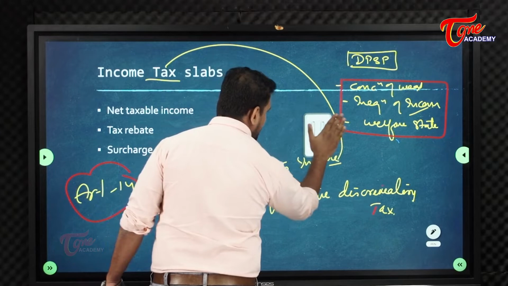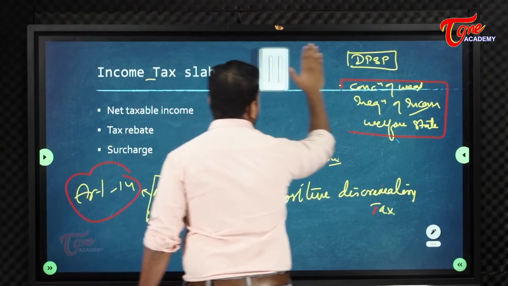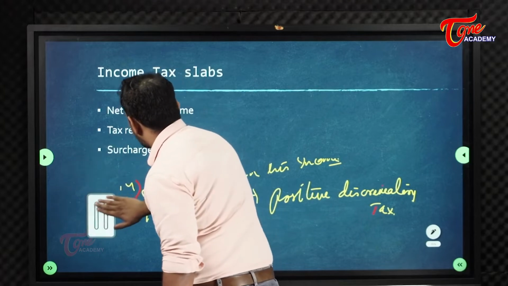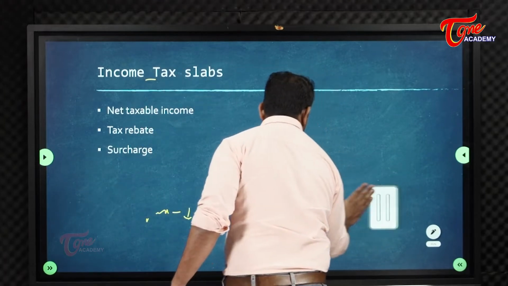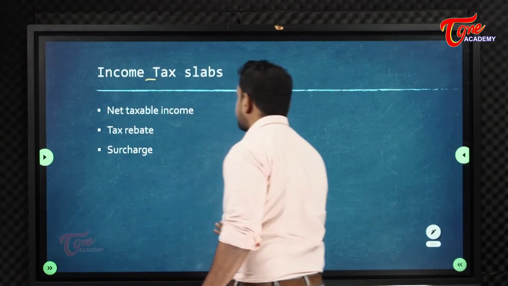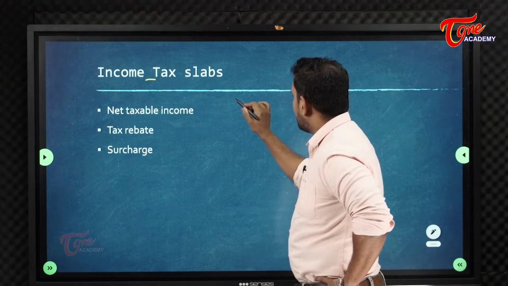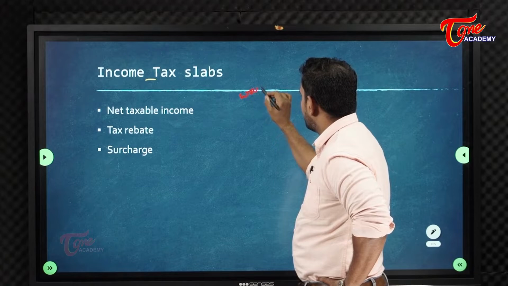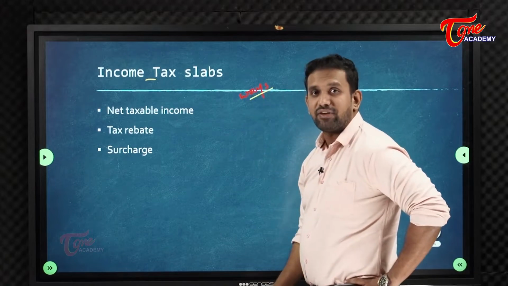So understood my point here? Some links I have given you are important for the examination. Please do remember it. Income tax is a tax levied on the income of an individual. We will study that in detail, don't worry. Income is earned by people in different ways.